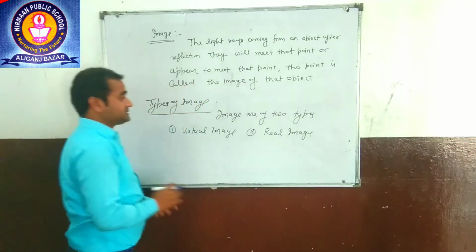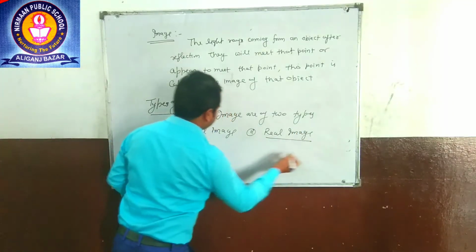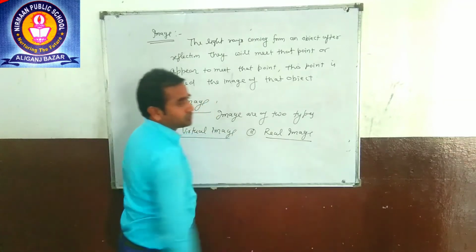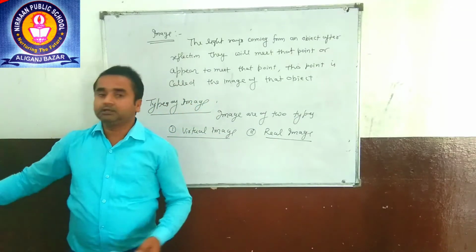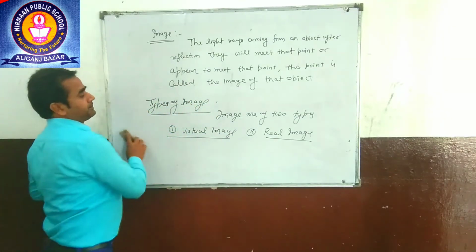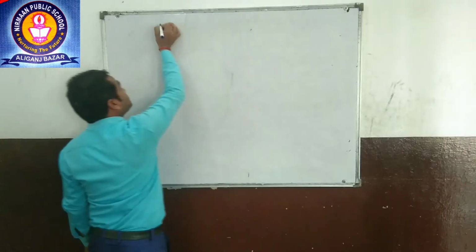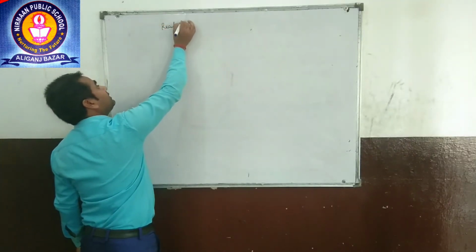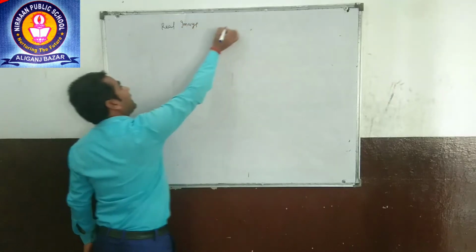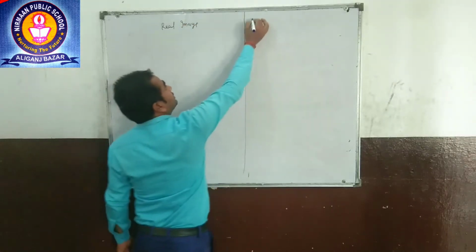Now I will discuss the real image and the virtual image. I will start that. What is the real image? And what is the virtual image?